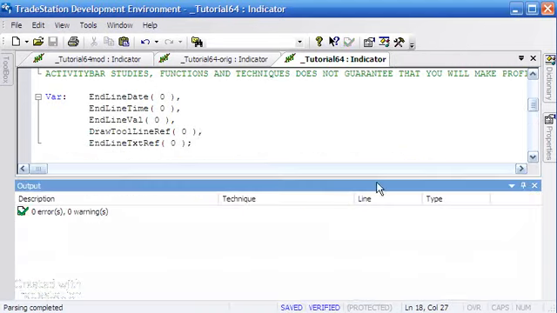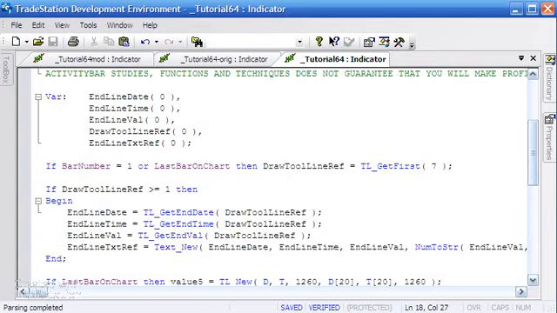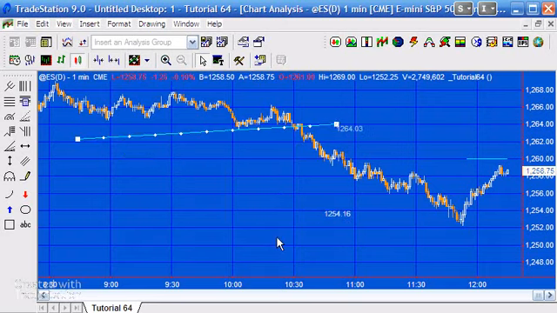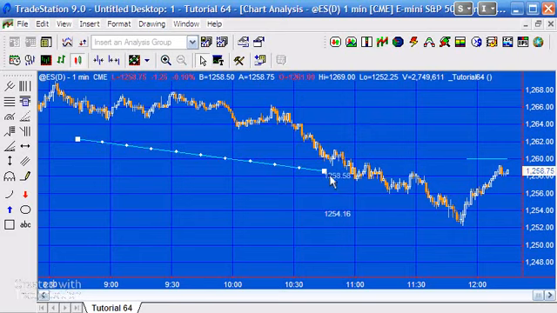Press F3, and now if we go to the chart, what we should see is the value has been printed at the end of the line there. And what will happen if we move the line, provided that we're getting some price action happening, you'll see that every time we get a new tick, the value moves with it.